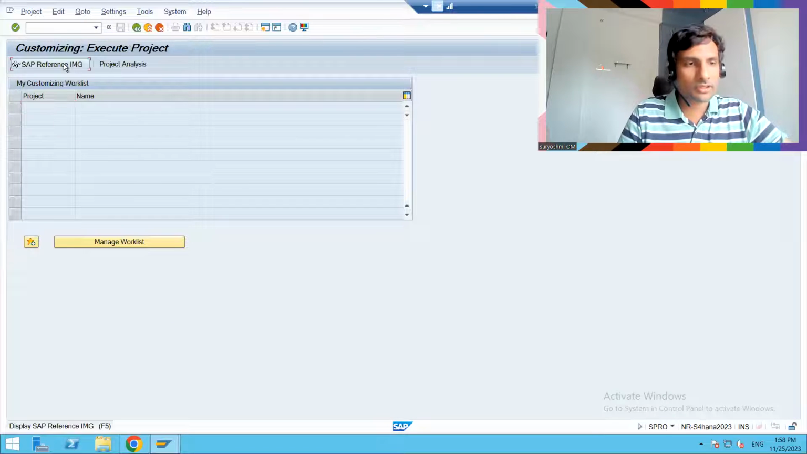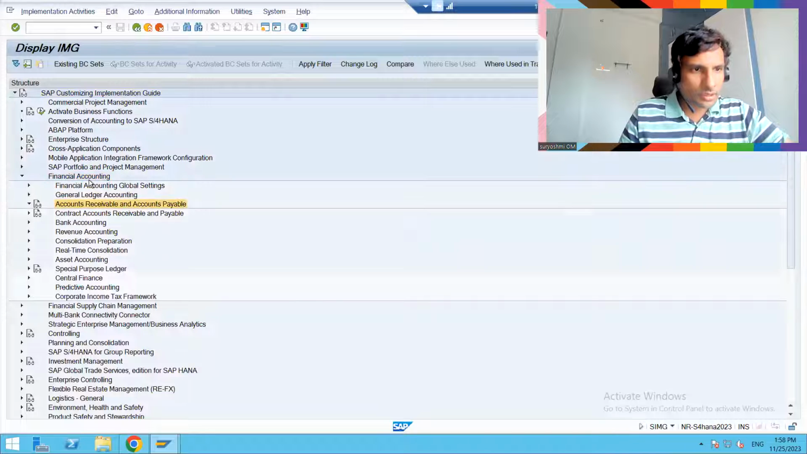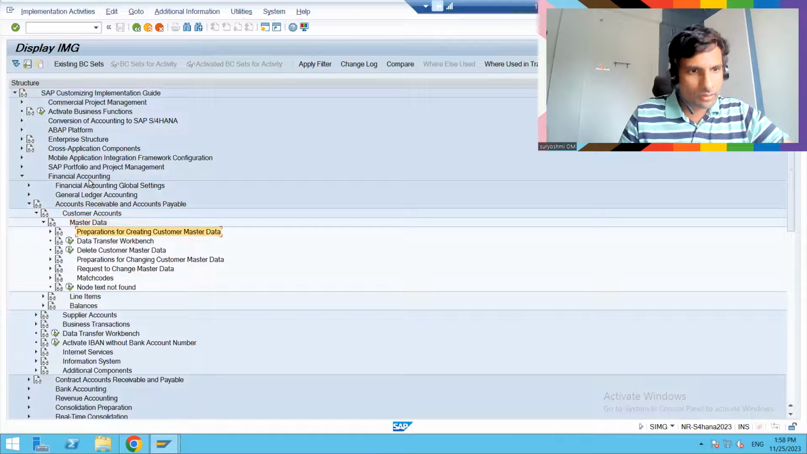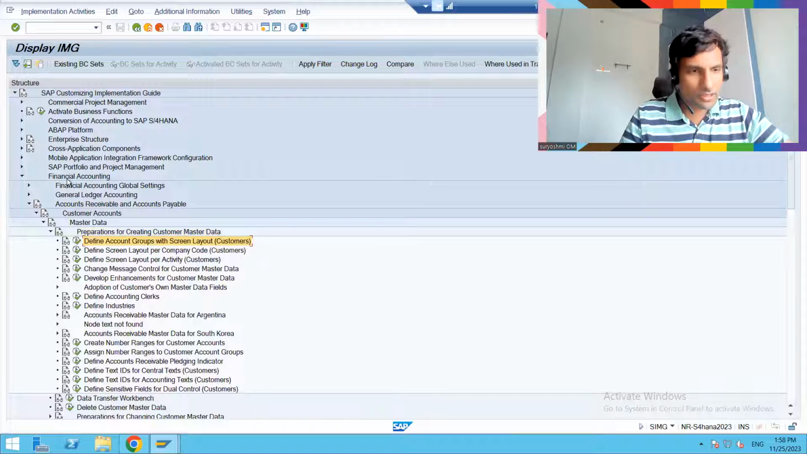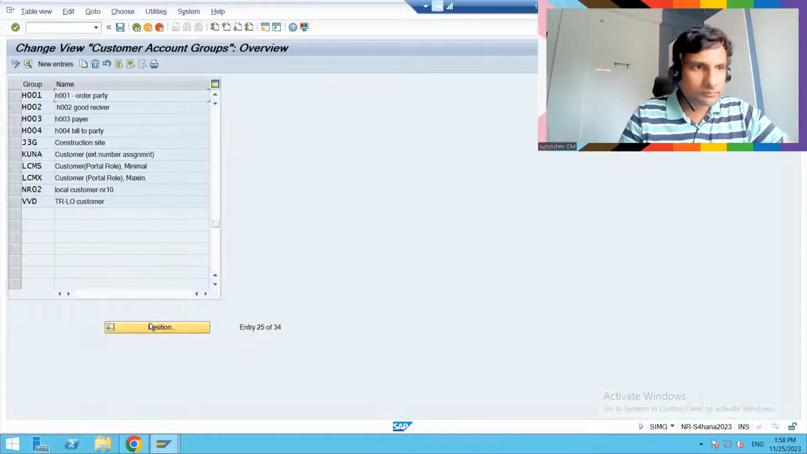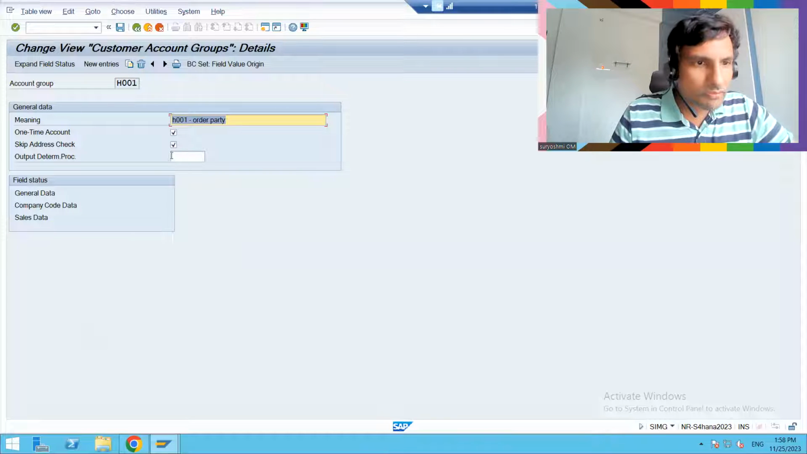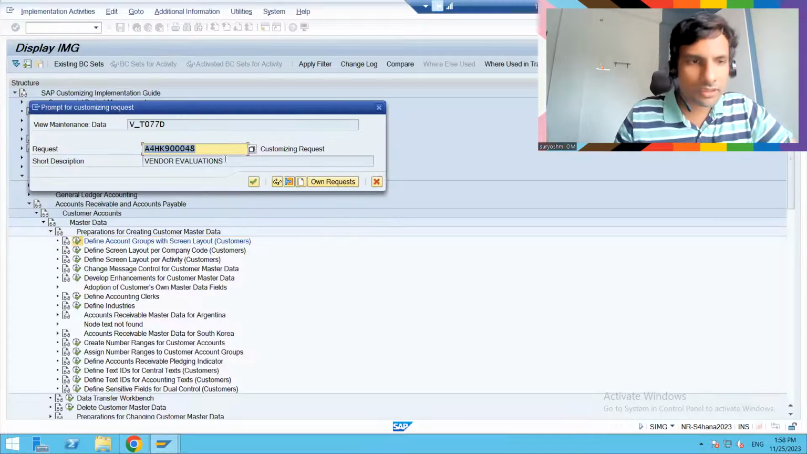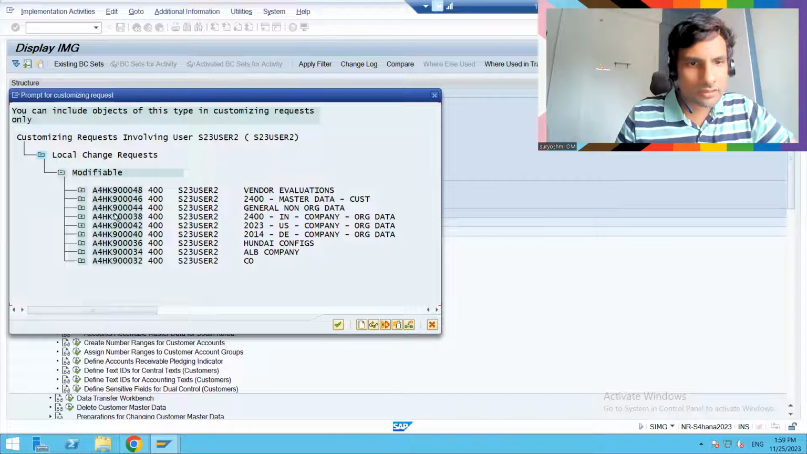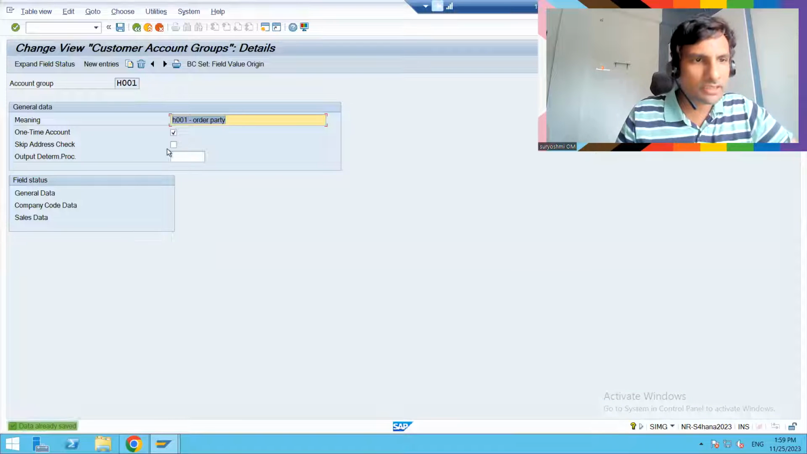SPRO. Let's try to do one more setting. Financial Accounting, Accounts Receivable, Customer Accounts, Preparation of Customer Master Data. Let's go to the account group again. Just double click. Okay. So if I skip this address check, let's save this. I have skipped the address check.